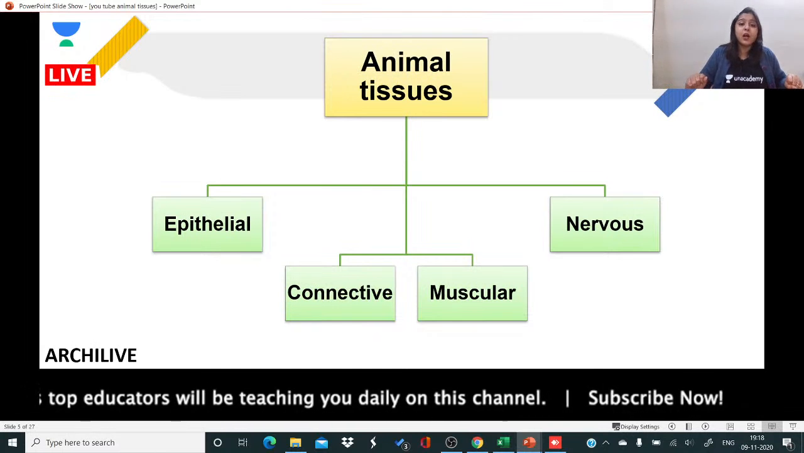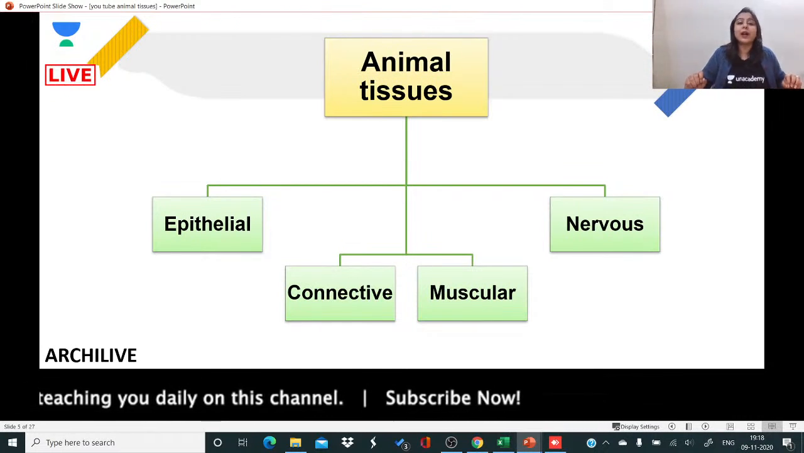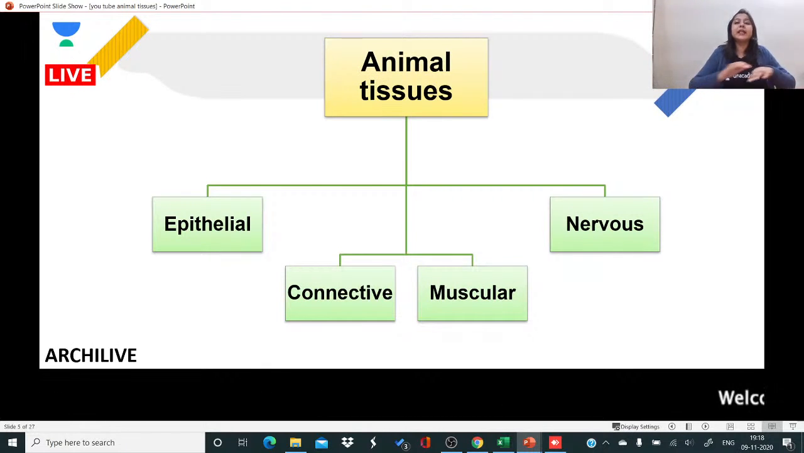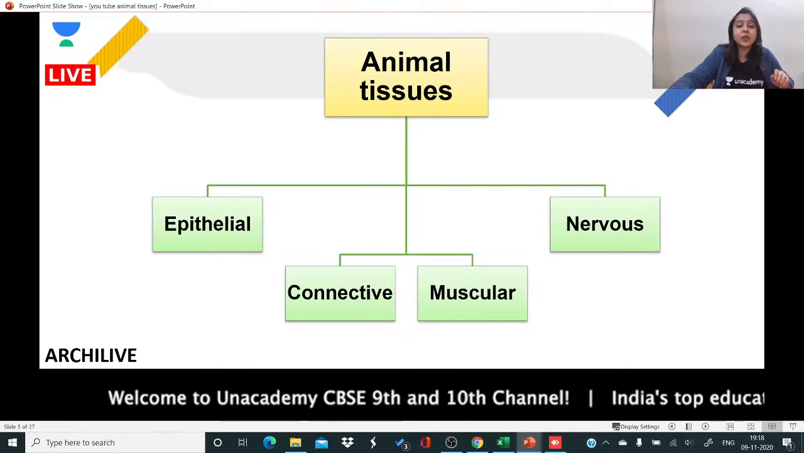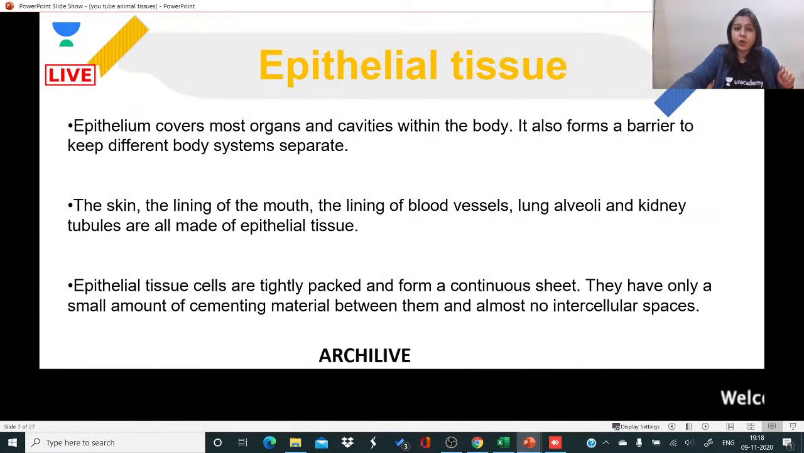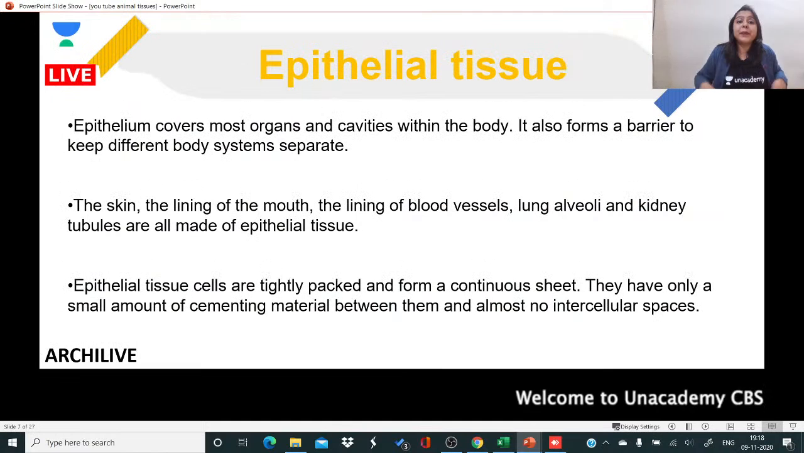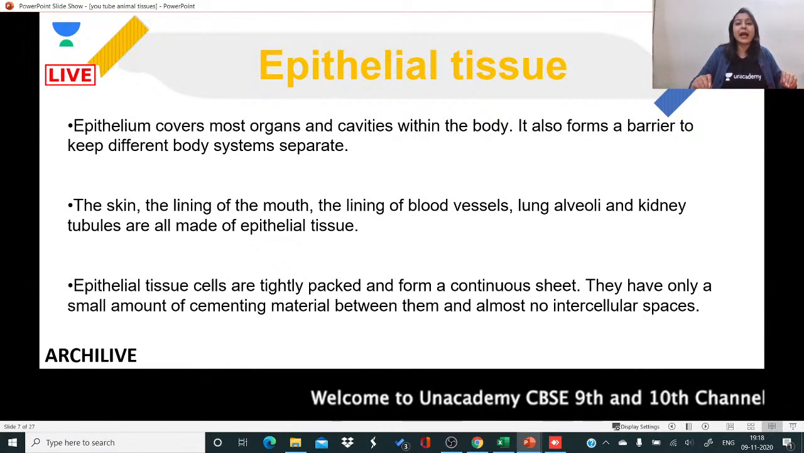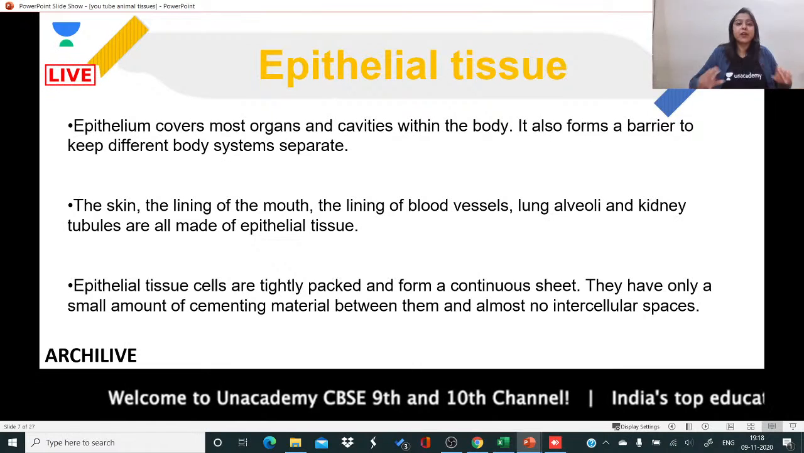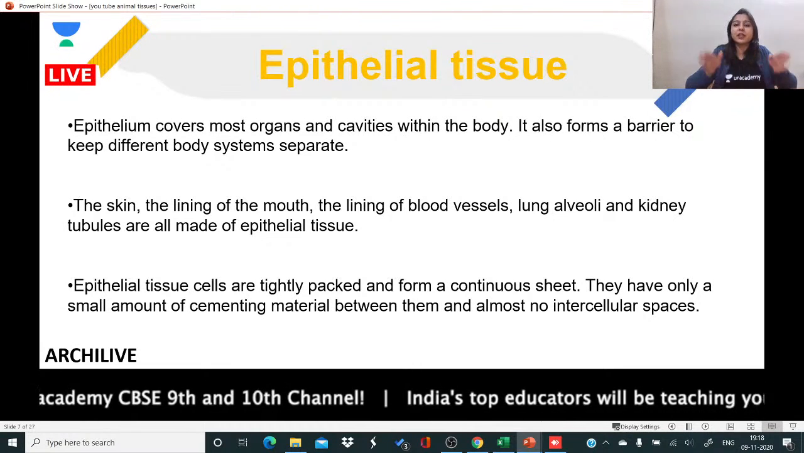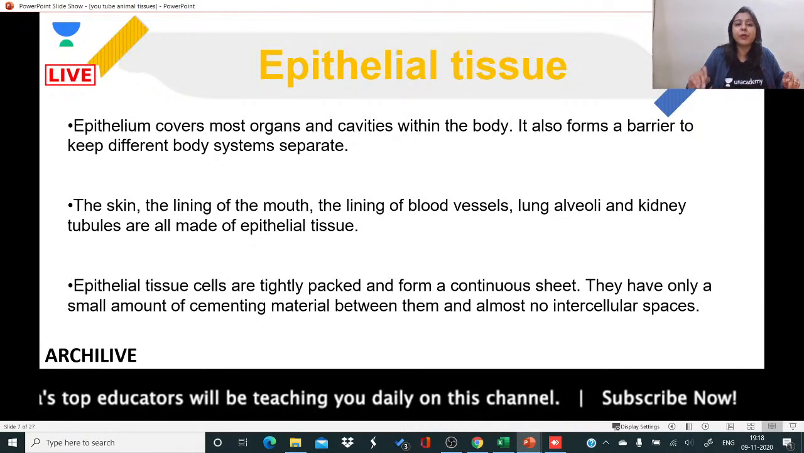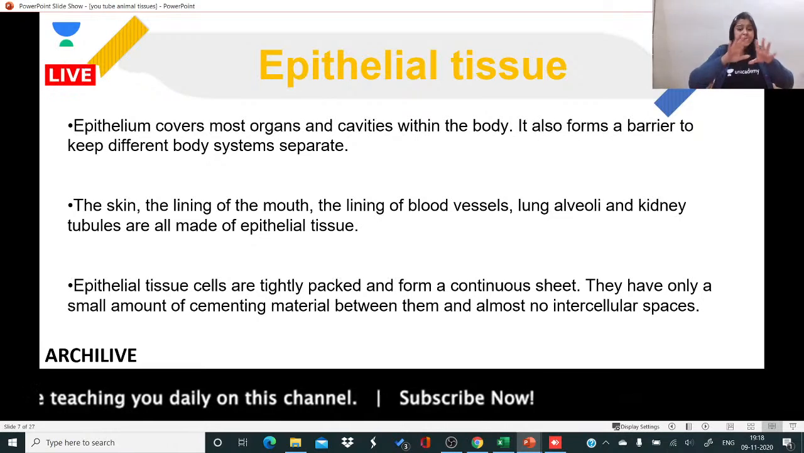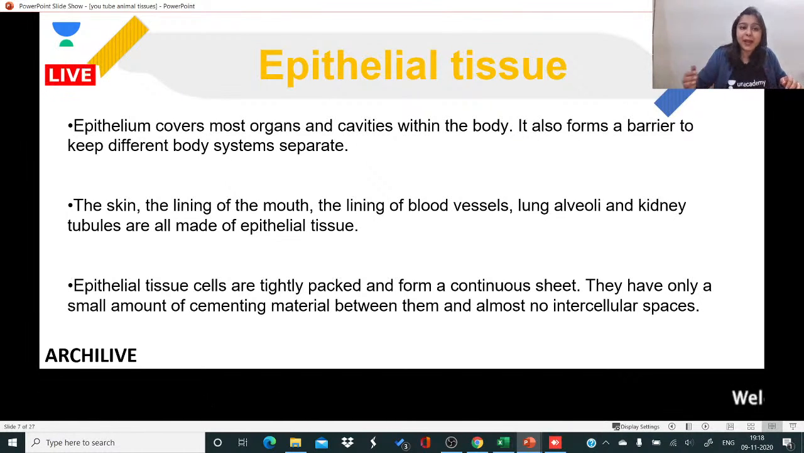Okay, so we are discussing epithelial tissue. I have told you that epithelium is basically a covering and a lining. When present on the outer surface it is the covering, when present in the inner organs it is a lining which faces the fluid. Okay, so let us read about epithelial tissue. Epithelium covers most organs and cavities within the body. So it covers most organs and also it is present within the cavities of the body. It also forms a barrier to keep different body systems separate. Okay, because it is the outer covering, so it of course forms a barrier.